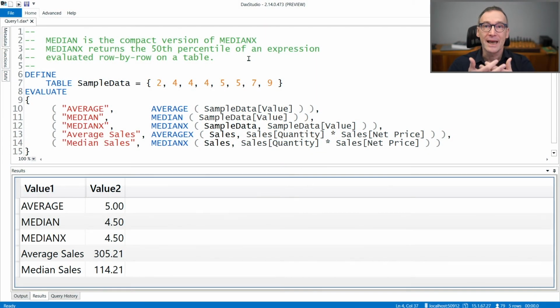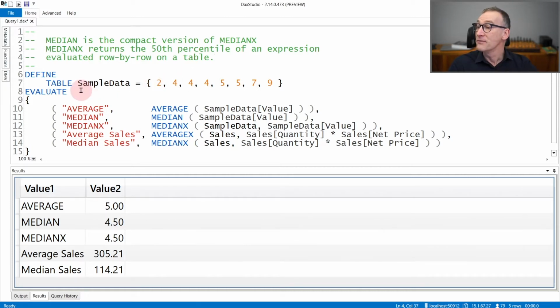Median and median x are useful statistical functions to compute the 50th percentile of a column or an expression. Median is nothing but the short version of median x. Median x iterates over a table and returns the 50th percentile of the expression. Let's see that with an example.